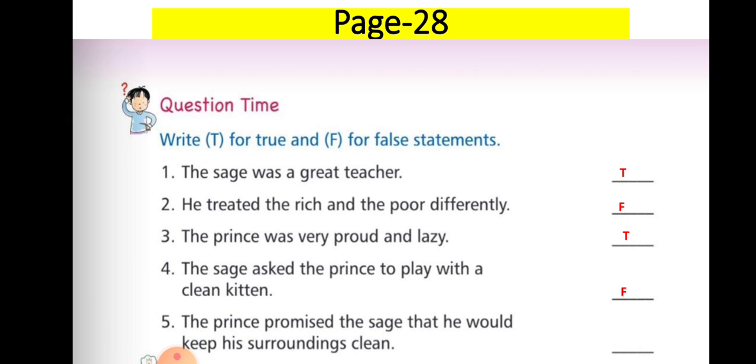Now the fifth statement is, the prince promised the sage that he would keep his surroundings clean. So is it true or false? When the sage taught him a lesson, did the prince promise the sage that he would keep his surroundings clean or not? Yes, the prince promised the sage that he would keep his surroundings clean. So please write down true in front of the statement. Write down T.